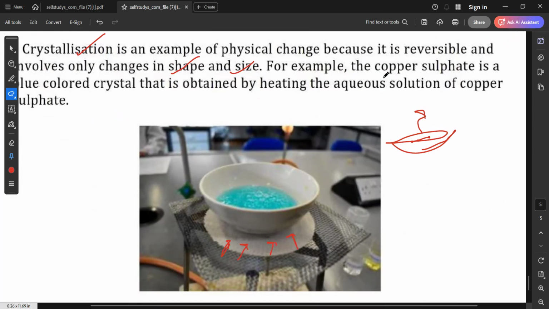We will get blue color crystal of copper sulfate. Again, if we heat that thing, we will again get aqueous solution of copper sulfate. Understood?